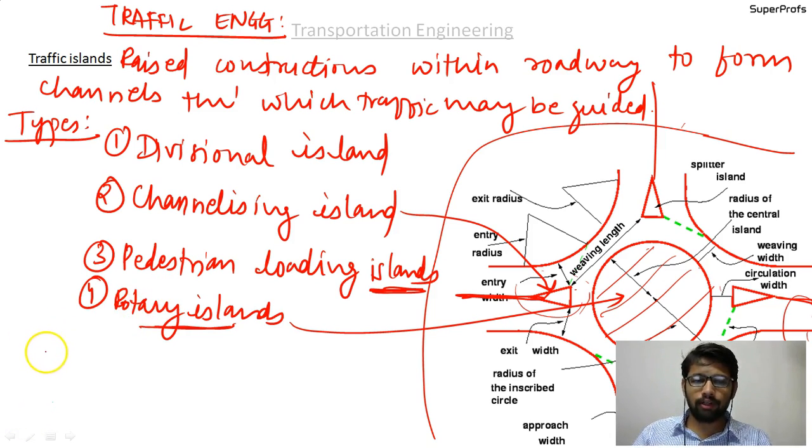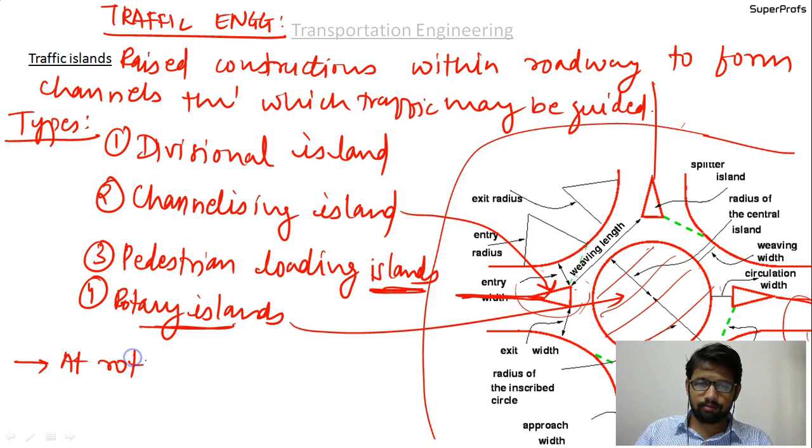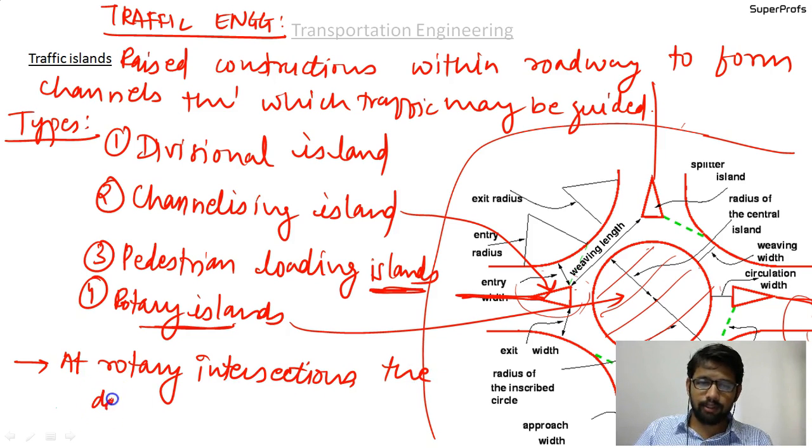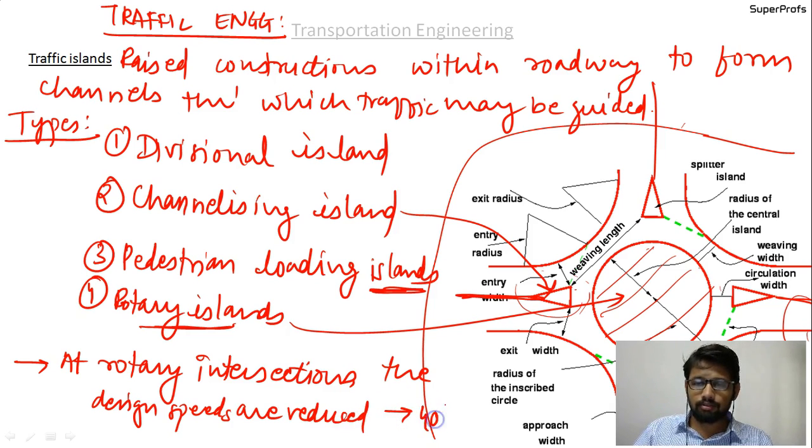Please write down that at rotary intersections, the design speeds are reduced. Okay. At rotary intersections, the design speeds are reduced. Okay, and to what amount are speeds reduced? 40 kilometers per hour in the rural regions, and for urban areas it is around 30 kilometers per hour. Okay, 30 kilometers per hour.